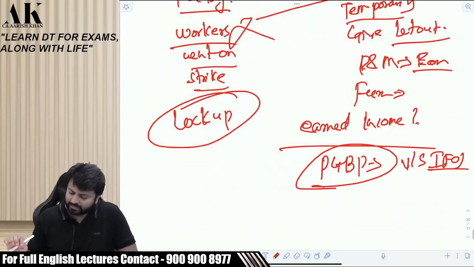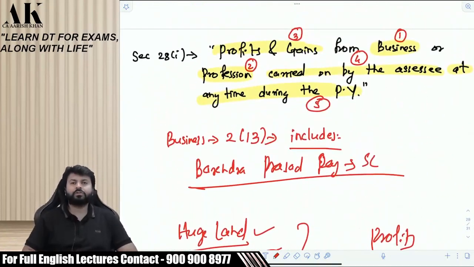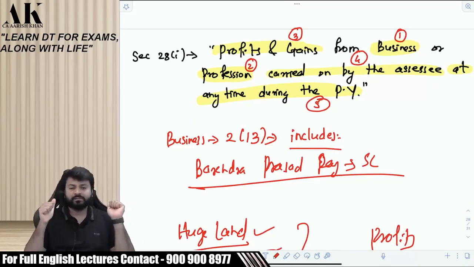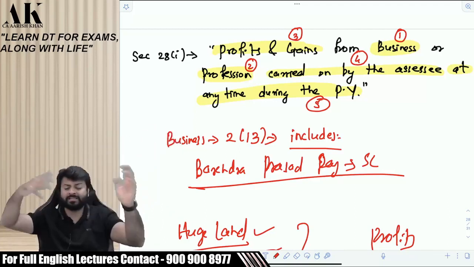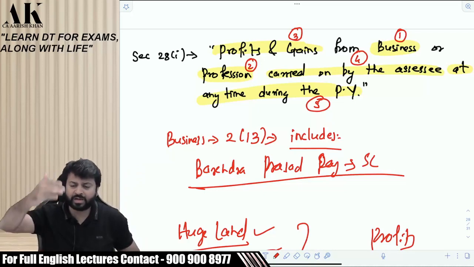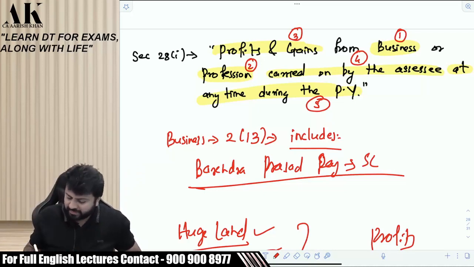So coming to the charging section once again. What is business? Income tax law does not exhaustively define business. It gives you an illustrative list. Business includes trade, commerce, manufacture, in the nature of adventure. Then the Supreme Court says that business implies a systematic and organized activity, and so on. Okay. And then we have seen some issues, whether it is capital gains or PGBP or IFOS or HP, right? Coming to the next definition. What is profession?